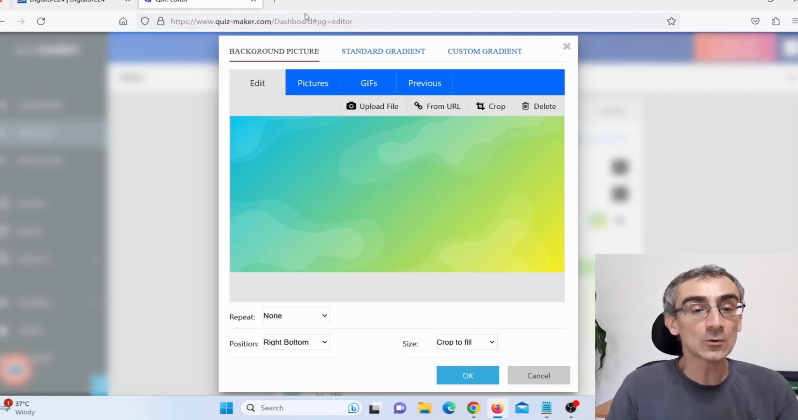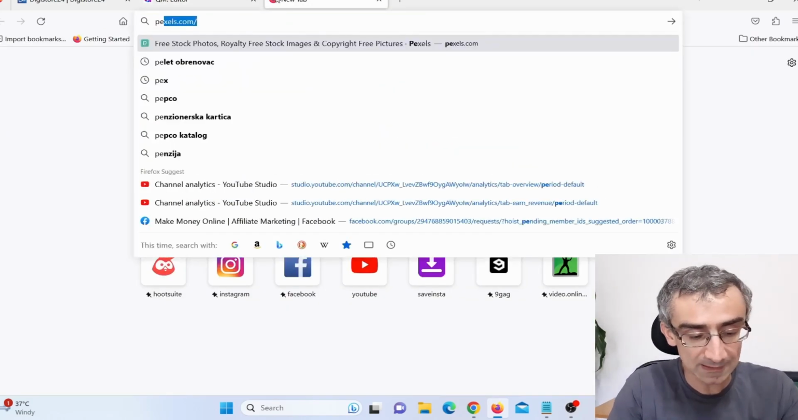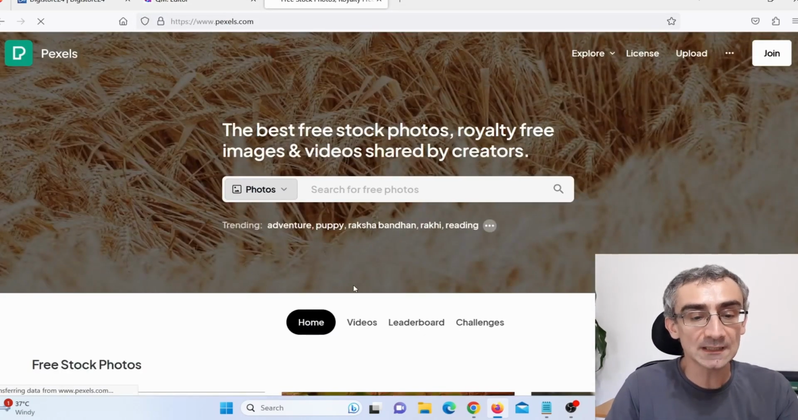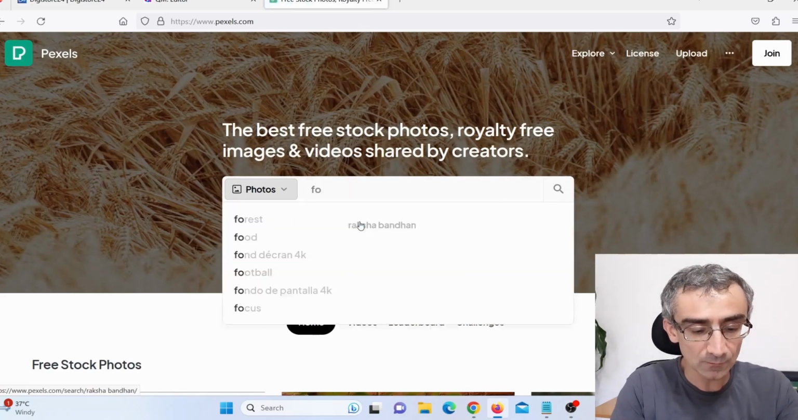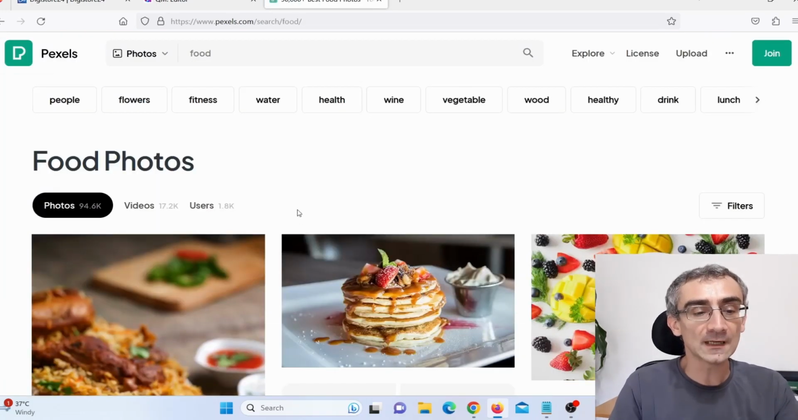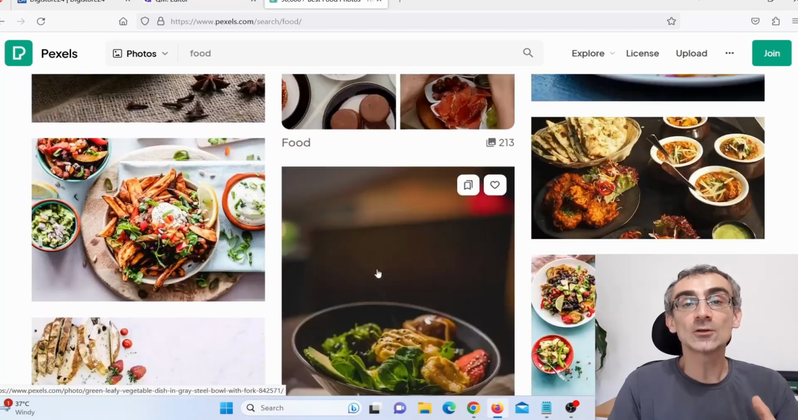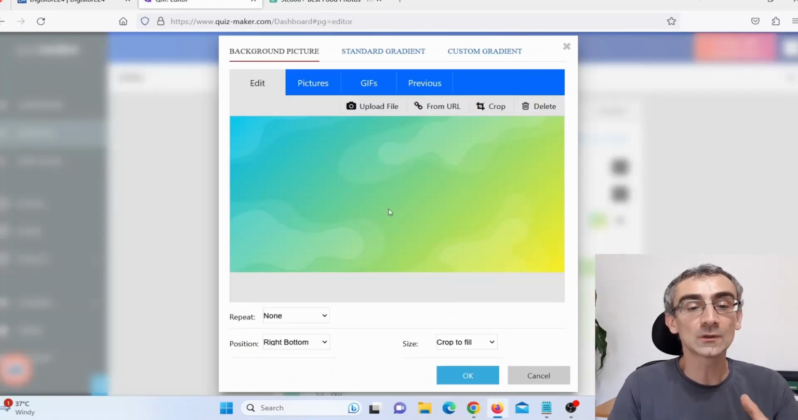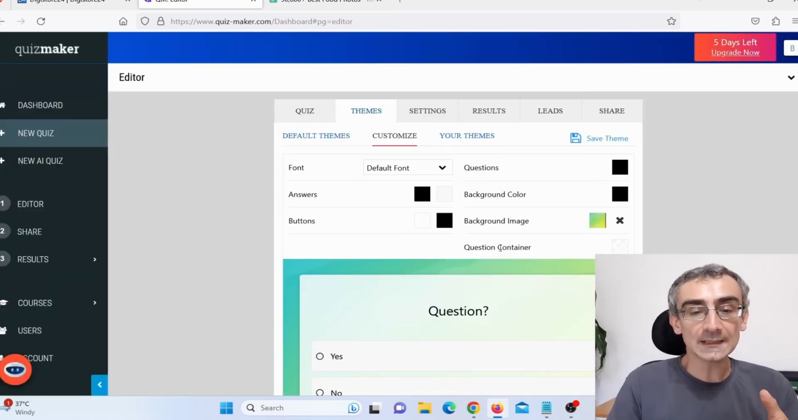Or you can simply go here on, for example, Pexels, and you can find images here. So let's just say food, for example, and you can find royalty-free images here on Pexels that you can use here on your quiz. You don't have to do that, but you can if you want. And you can simply after that click here on OK, and that's it.